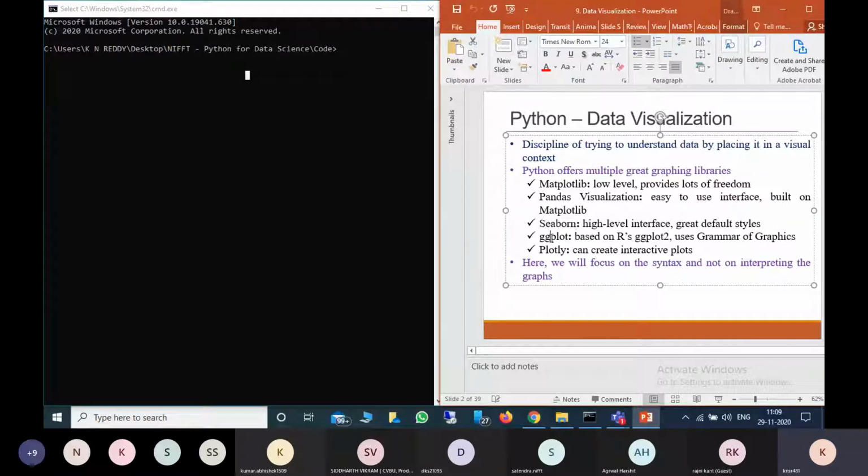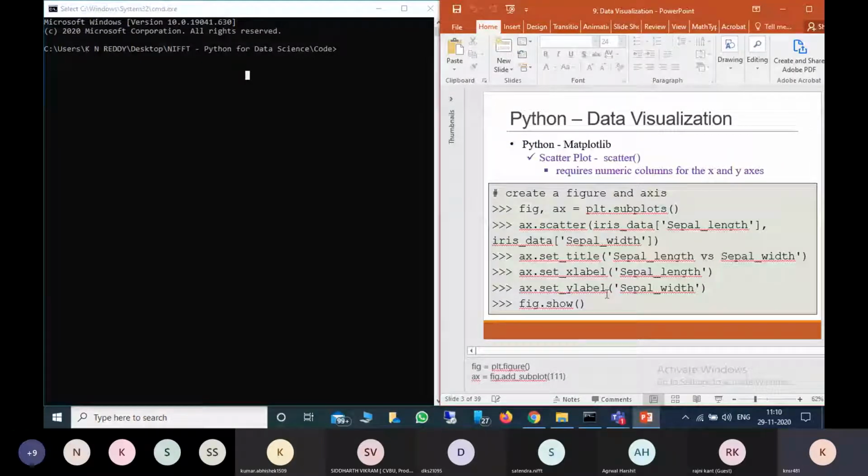And there is ggplot also, which is based on R Studio, and another one is Plotly. These two are based on R Studio, but currently we will see how we can plot using Matplotlib, Seaborn and Pandas visualization. And one more thing, here we will always focus on how we can plot a graph, not on the meaning or interpretation of the graph.